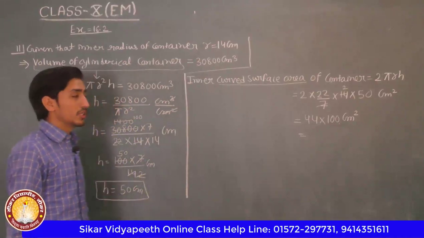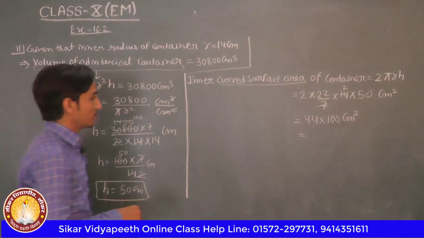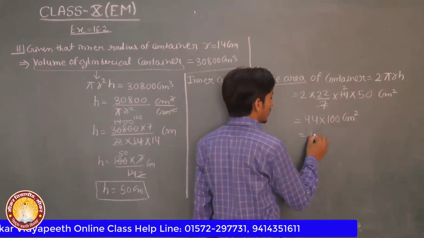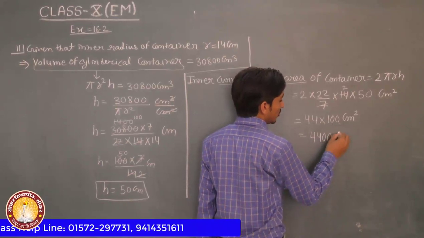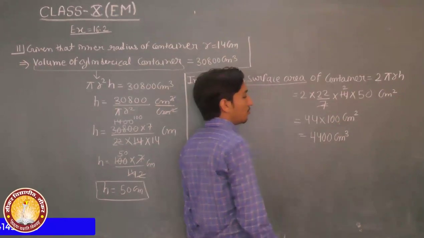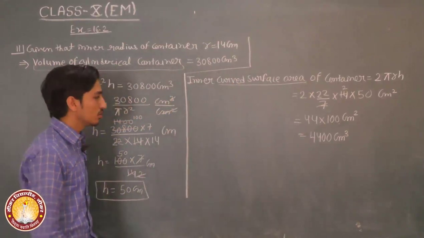Then 44 into 100 is 4400 centimeter square.